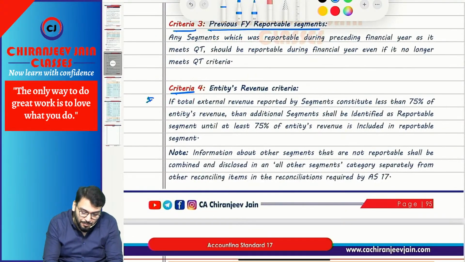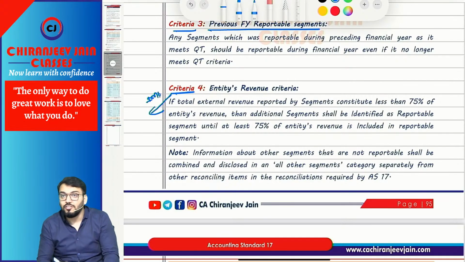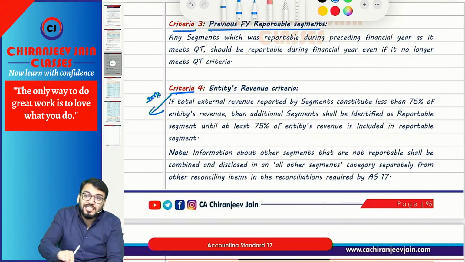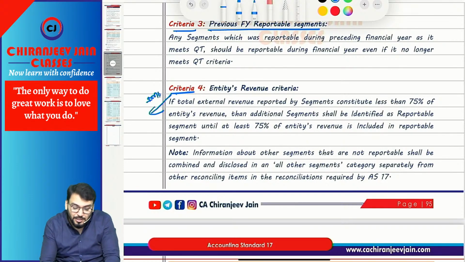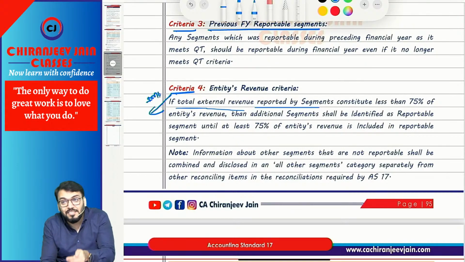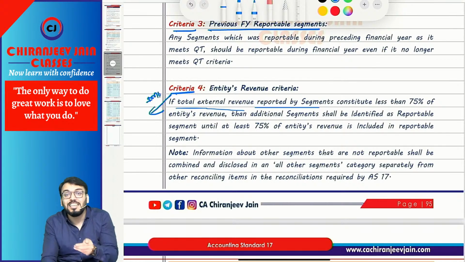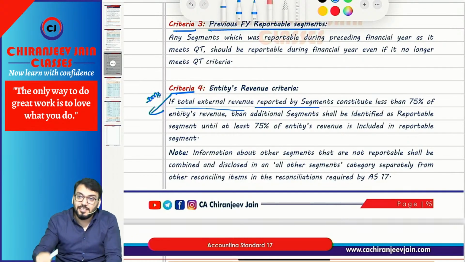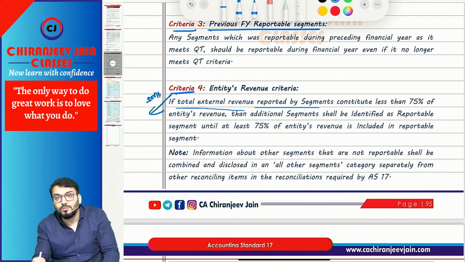Last one is important from exam point of view, and this you need to apply even though the question is silent. This you need to cross check even though the question is silent. So what they want to say is: if the total external revenue reported by segments constitutes less than 75% of total entity's revenue, total entity's revenue means total external revenue, correct, then additional segments will be identified so that at least 75% of total entity's revenue is included in reportable